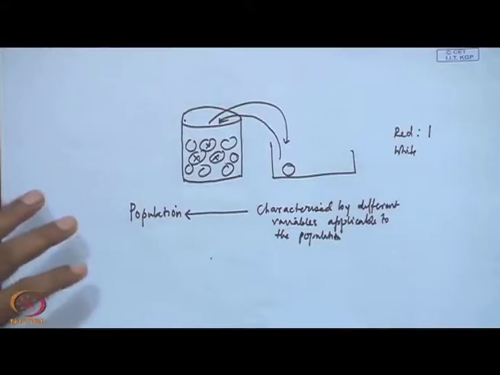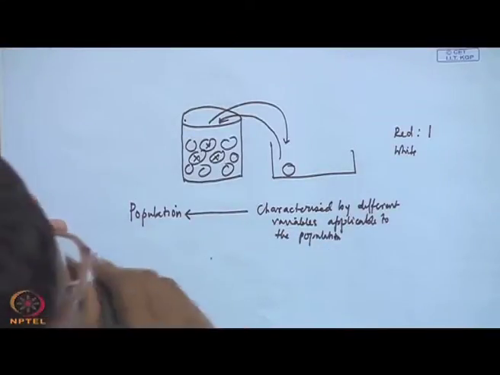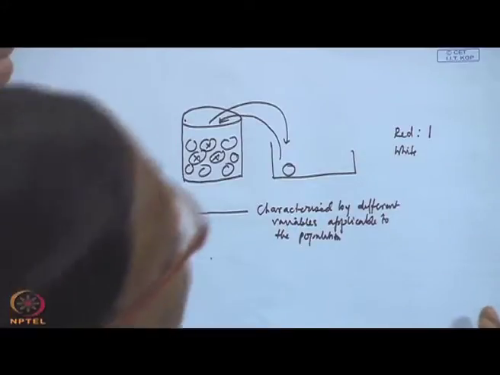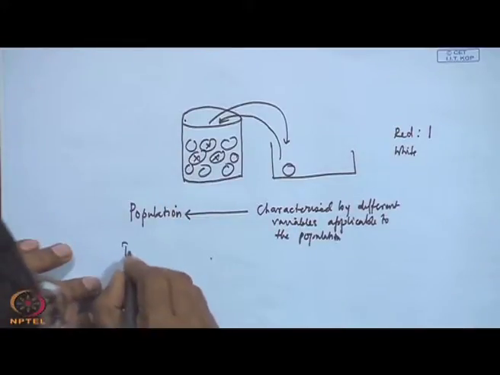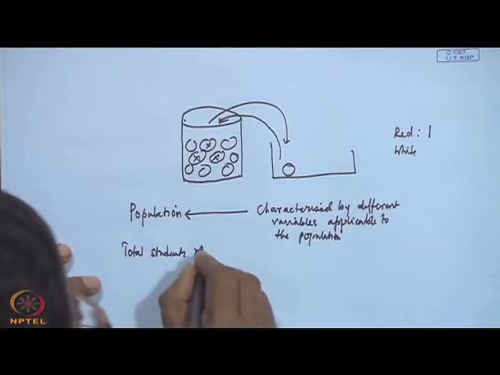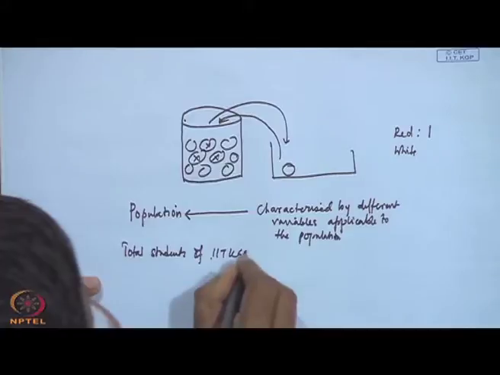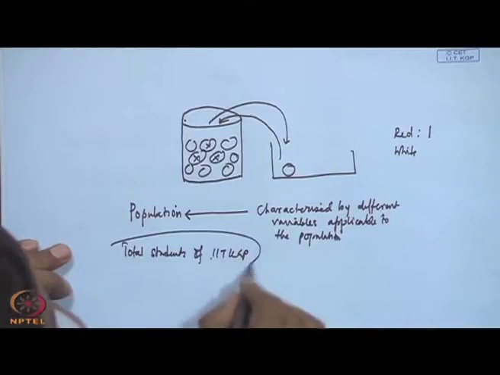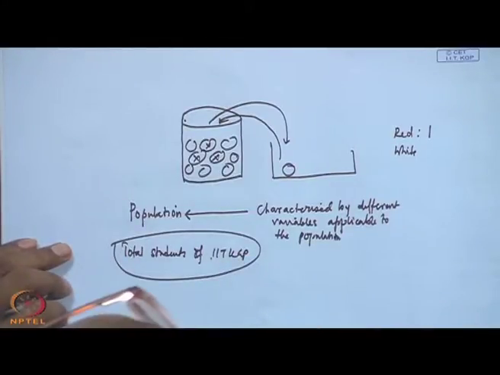For example, if we consider the total students of IIT Kharagpur, all students of IIT Kharagpur, this is my population.